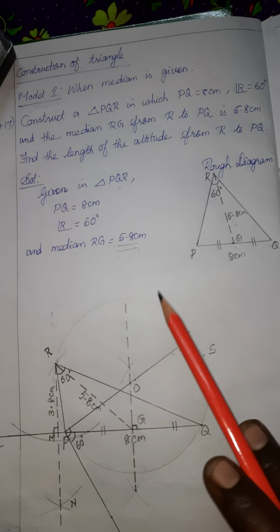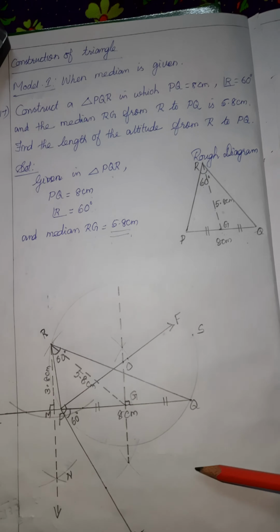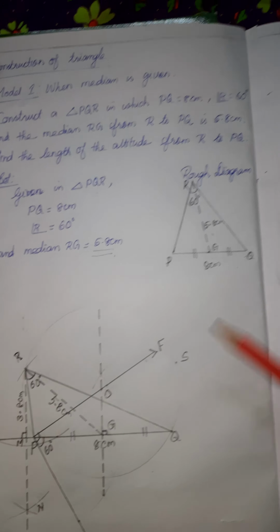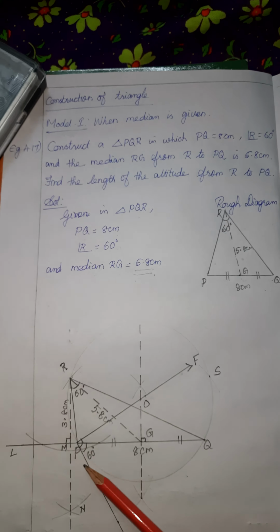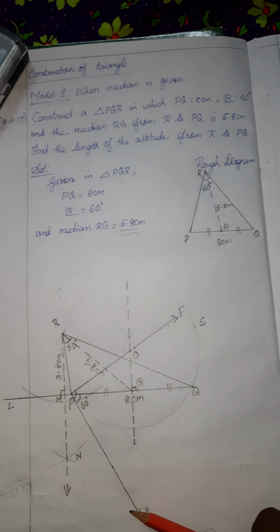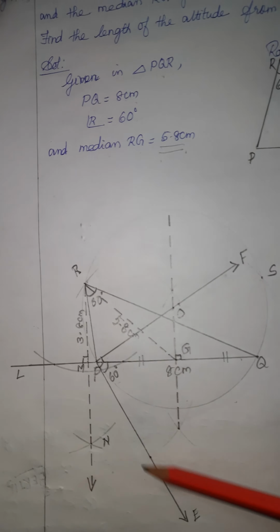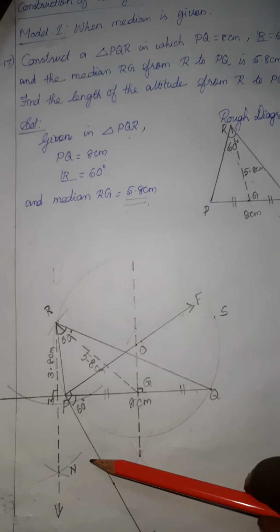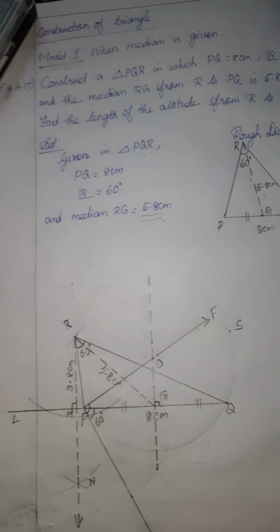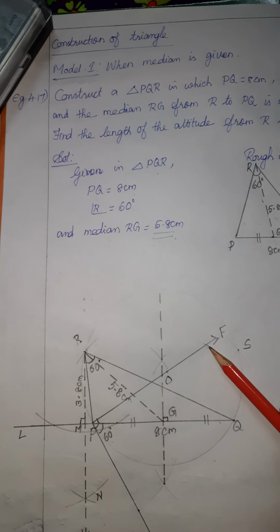I have given another video on how to construct the fair diagram neatly, so you watch that and draw this diagram. Now I am explaining how we constructed it, simply. First draw the line segment, then draw the acute angle 60 degree. Whichever angle is given in the question, draw the same angle below the line. Keep the protractor this way and take the 60 degree. Then using this ray, you make 90 degree.